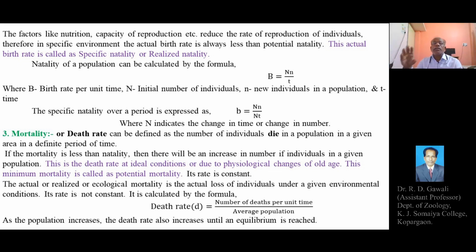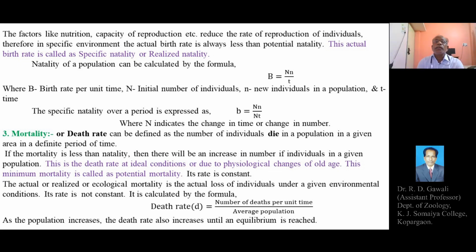Because factors like nutrition, capacity of reproduction, or other unfavorable conditions of the environment, like diseases, can interfere with reproductive or breeding activities and ultimately reduce the rate of reproduction of the individuals.